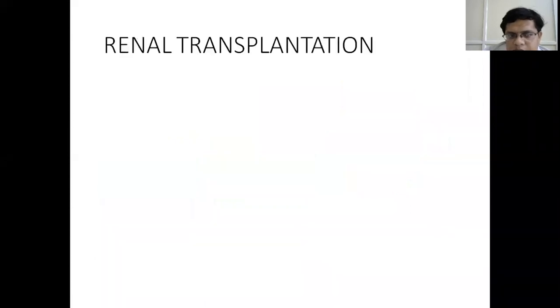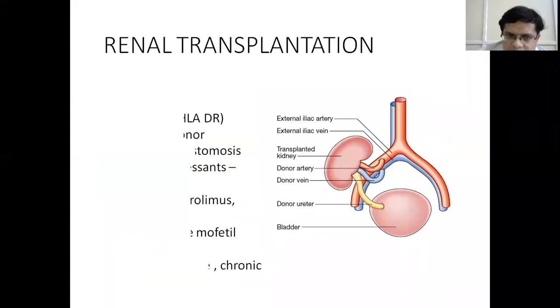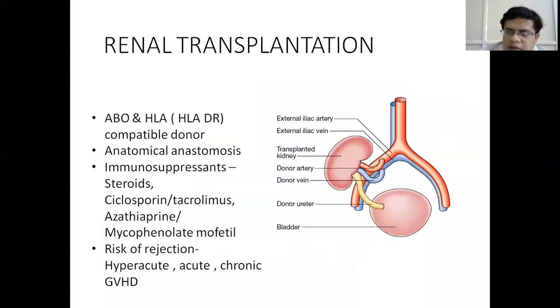So we have seen dialysis. Now, renal transplantation. In renal transplantation, a suitable donor must be chosen. In a patient with stage 5 CKD, if we plan for a renal transplant, a compatible donor is chosen. It must be ABO compatible as well as HLA compatible, predominantly HLA-DR.